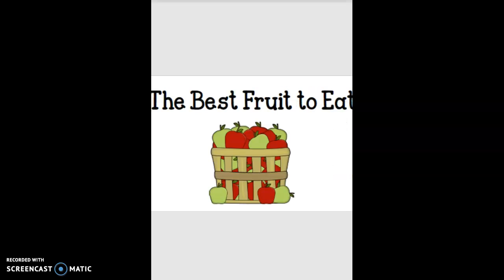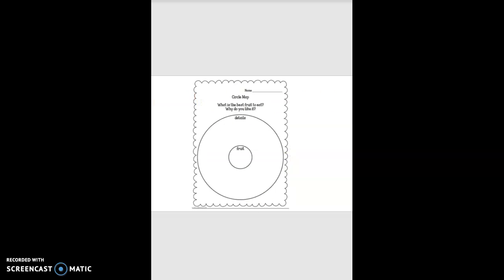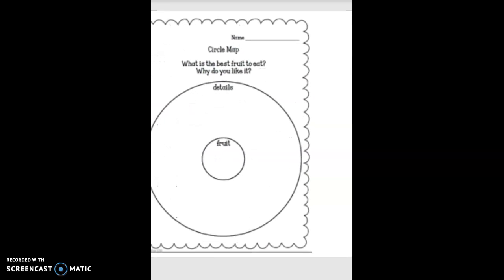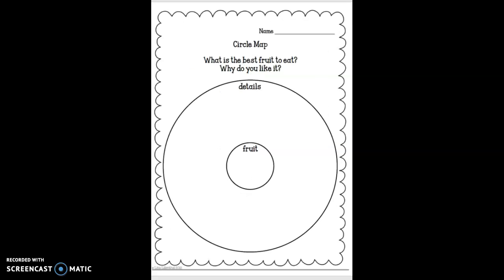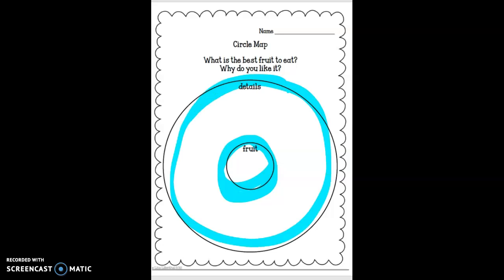Now, the last few days, we've been talking about the best fruit to eat. So, the first thing we did was we created a circle map that looked like this. Now, in the center of the circle map is where you wrote your favorite fruit. Then, in the big circle is where you wrote all the reasons that you like that fruit, or the details that explain why you like that fruit. Okay, today we are going to do the same circle map but with a different topic.